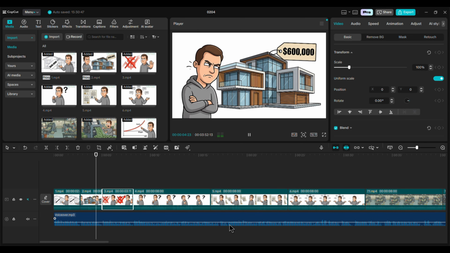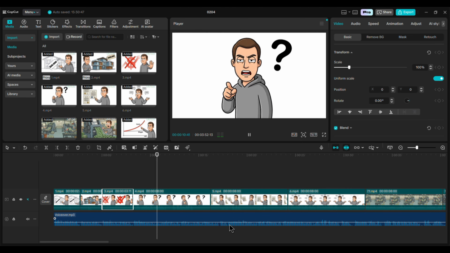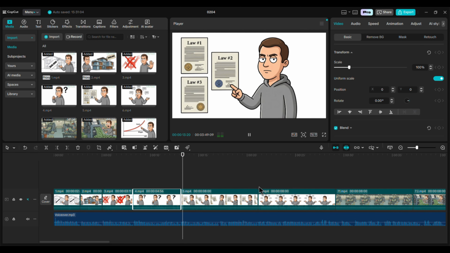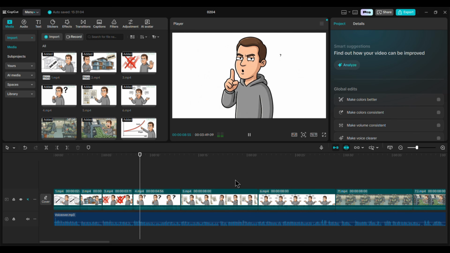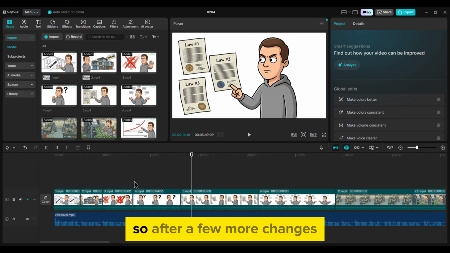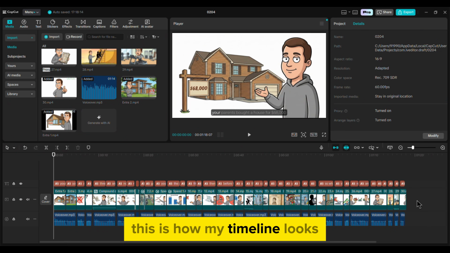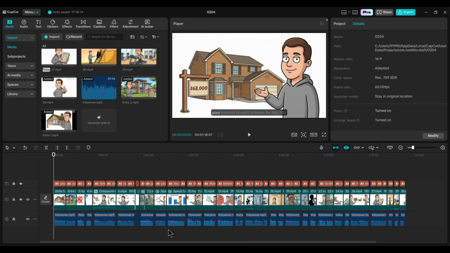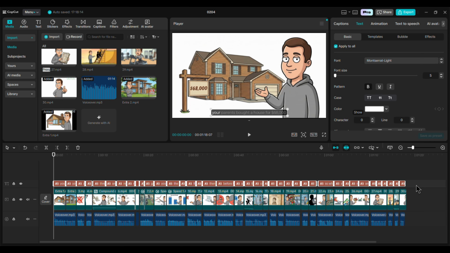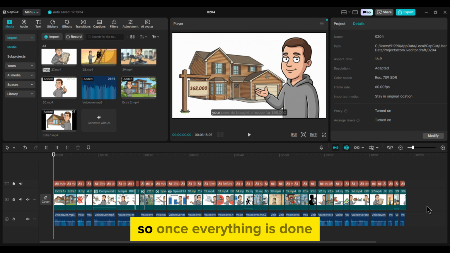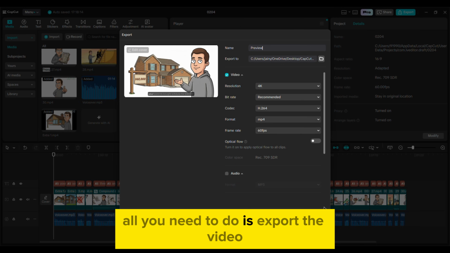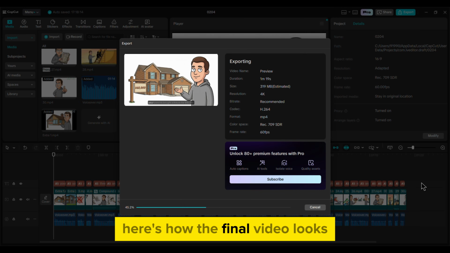You can just play around and create a video that's personalized to your needs. Also, there is no need for any background music in this video because the style we're replicating doesn't use it either. So after a few more changes, this is how my timeline looks. I've added some gaps between the voiceover to slow it down slightly. I also added basic captions to give the video a more authentic feel. So once everything is done, all you need to do is export the video. Here's how the final video looks.